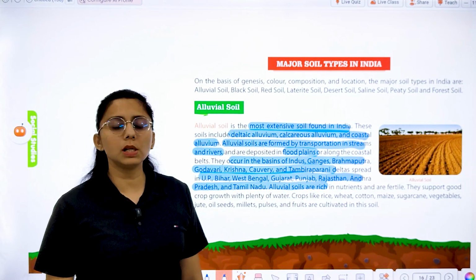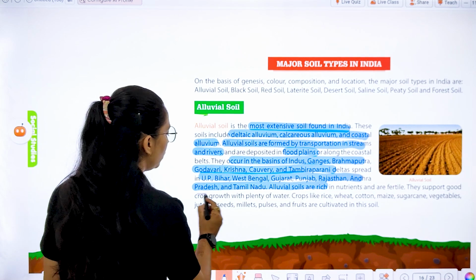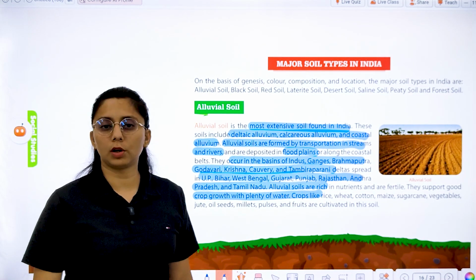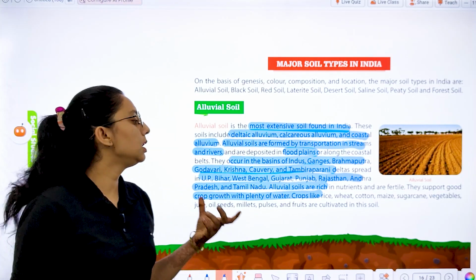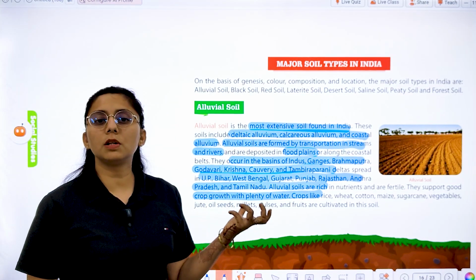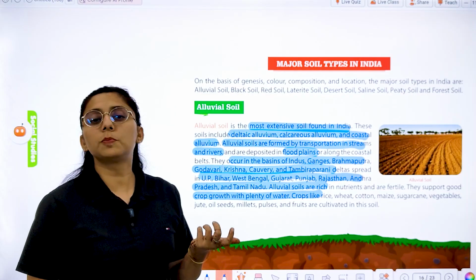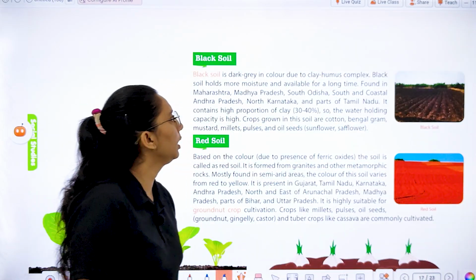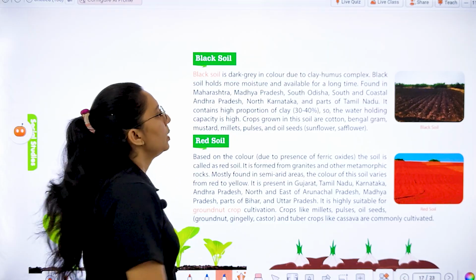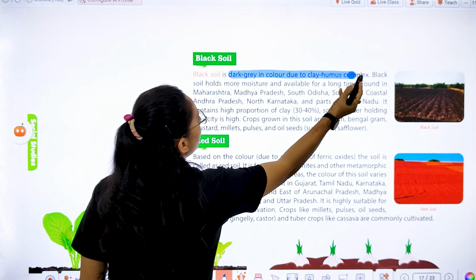They are rich in nutrients and are fertile. They support good crop growth and need plenty of water. What are the different crops? As you can see here, rice, wheat, cotton, maize, sugarcane, vegetables, jute, oilseeds, millets, pulses, and fruits are all cultivated in this soil. Next is black soil, which is dark gray in color due to the clay humus complex.